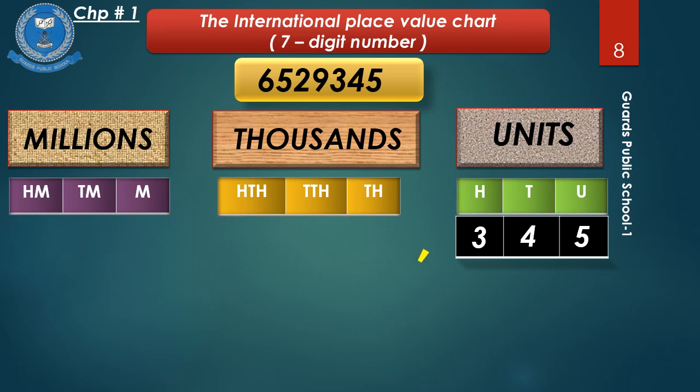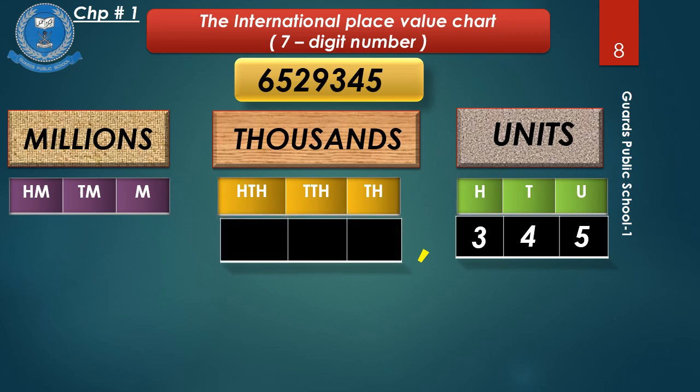Now let's start with our thousand period. Now 9 is at thousand place, 2 is at 10,000 place, 5 is at 100,000 place, comma.